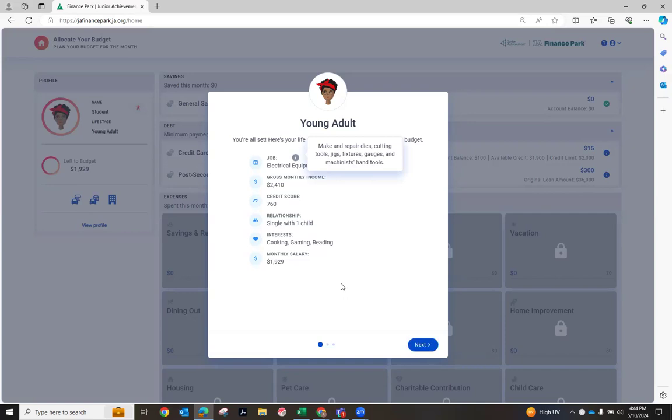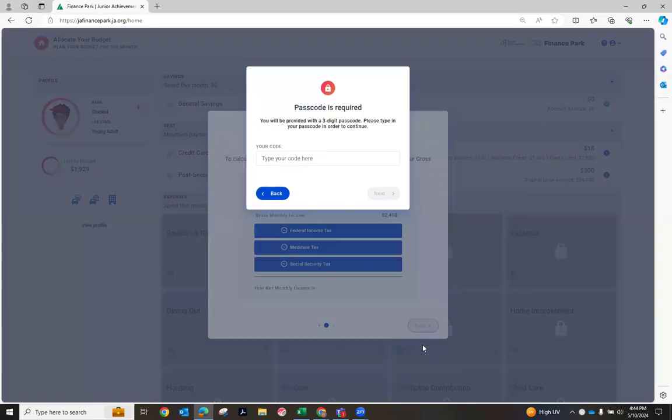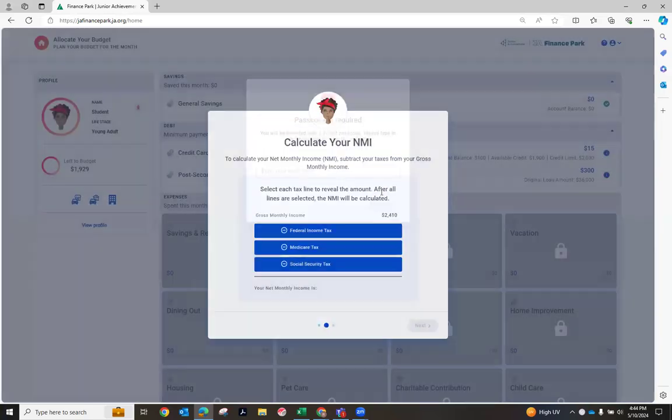So once they get here, we're going to have you talk to the small group and have them share. And then from there, we're going to actually have them set a budget. In order to do that, we have a variety of passcodes that are needed. So staff are going to be walking everybody through the simulation, providing those passcodes as needed.